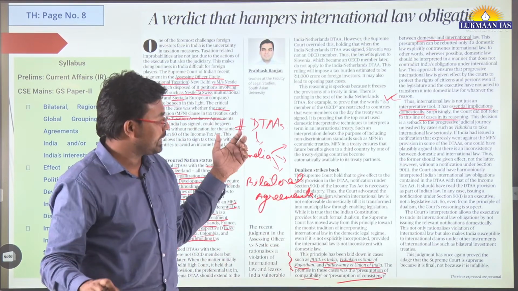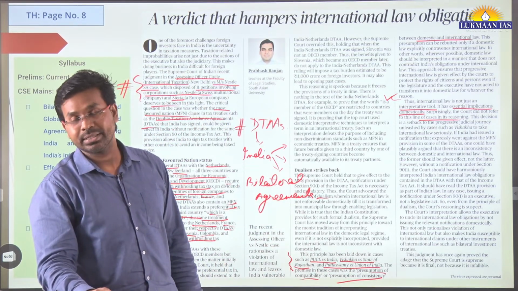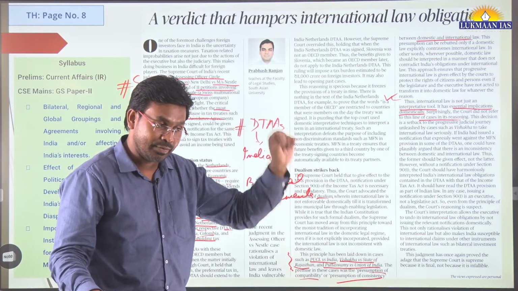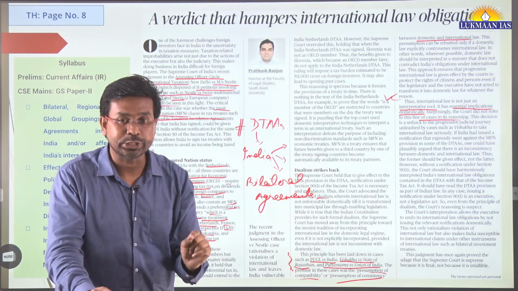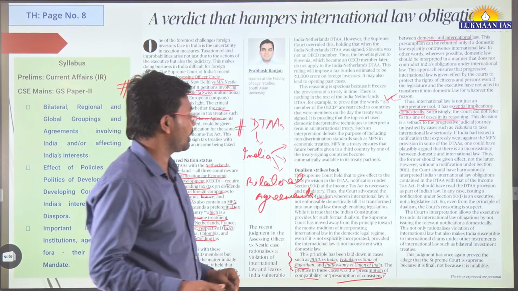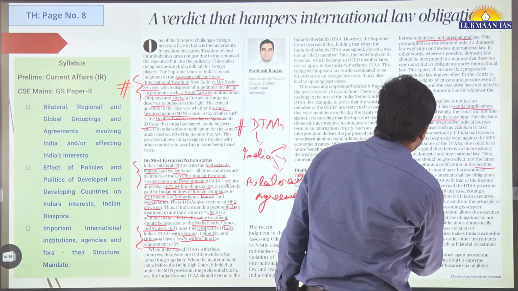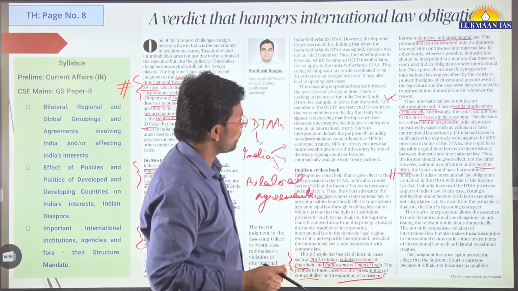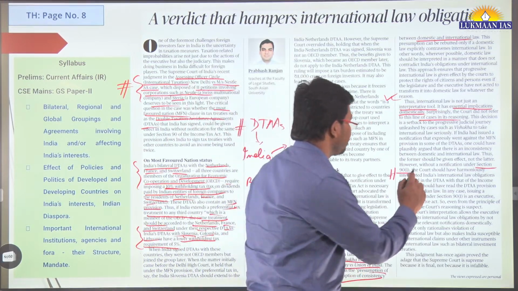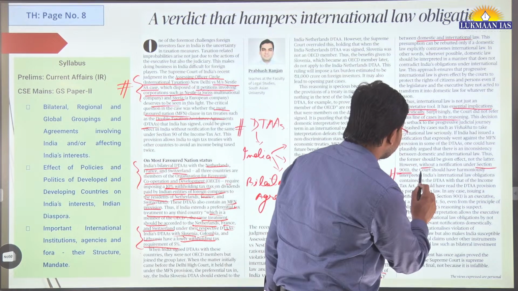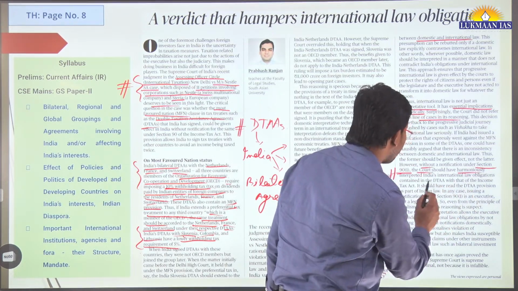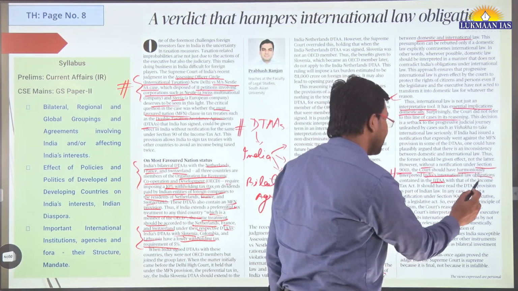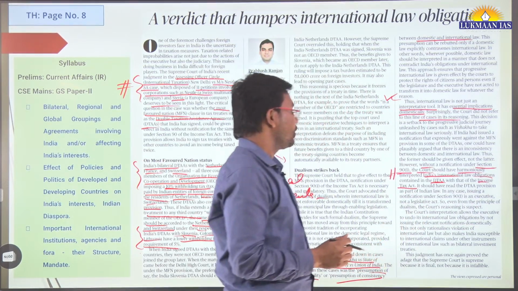Okay, so the author is saying that in the Vishaka case also this particular thing is there, and if we have to apply the principle of dualism, if we have to apply a different kind of taxation, that should be specifically notified by the government, and it should be notified under section 90 clause 1 of double taxation avoidance agreements. Okay, so the thing is, however, without a notification under section 90 clause 1, the court should have harmoniously interpreted India's international law obligation contained in the double taxation avoidance agreement with that of the Income Tax Act. Okay, so this is the thing.